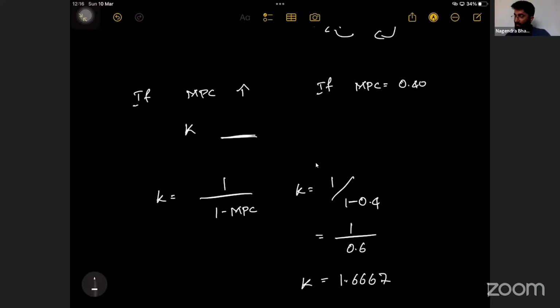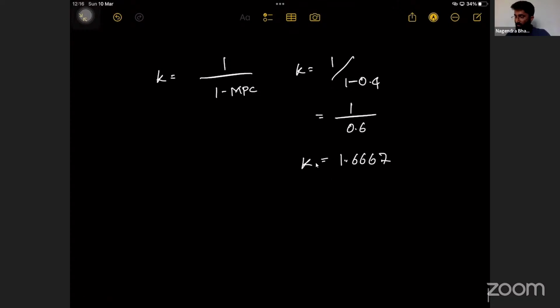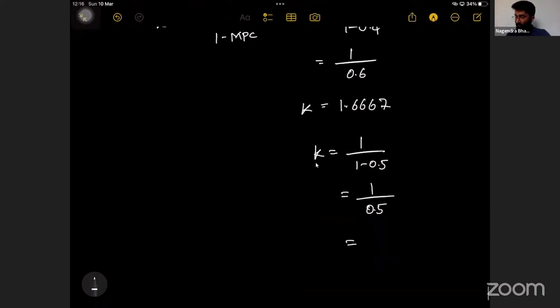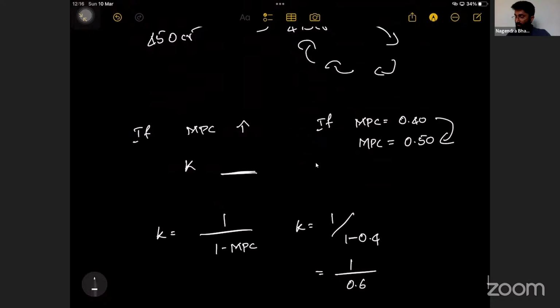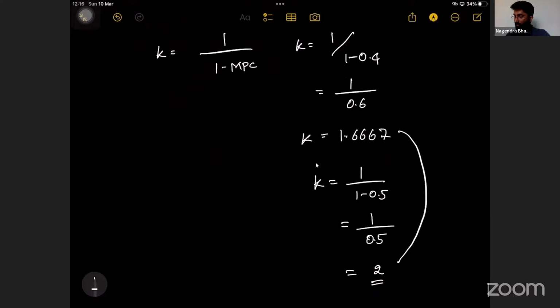What if MPC increases? MPC increased to 0.50. Then K is equal to 1 divided by 1 minus 0.50, or 1 divided by 0.50, that is equal to 2. What happens? Conclusion: if MPC increases, then K also increases.